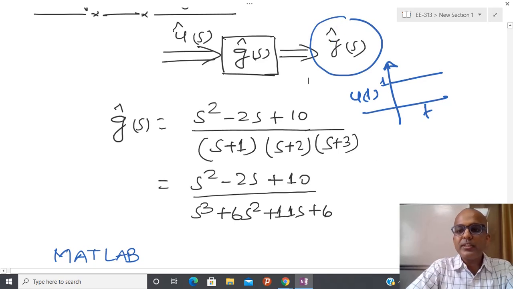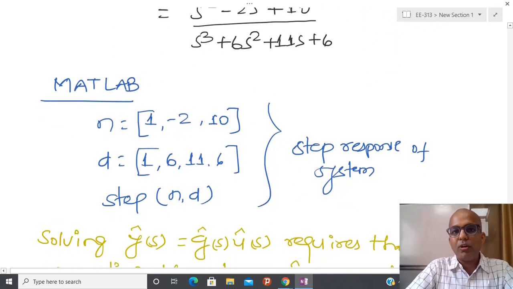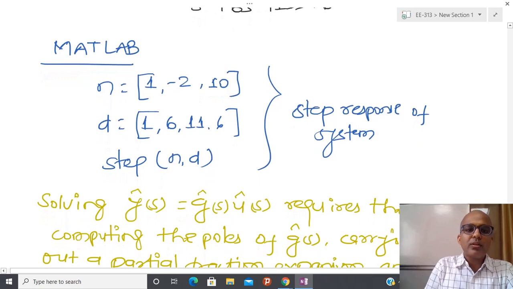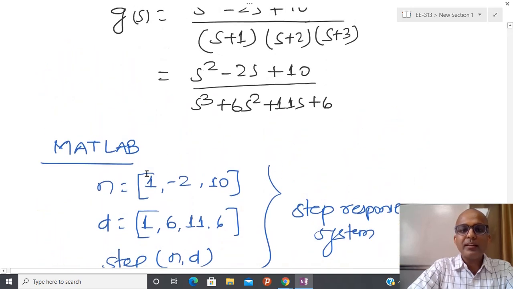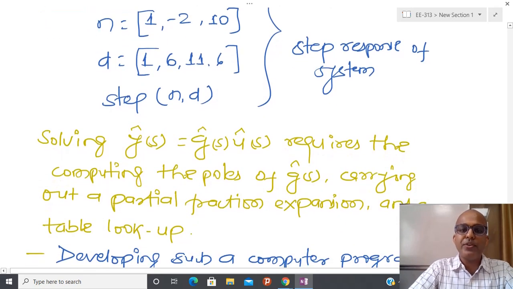So if you see the MATLAB program, because most of the time it is pretty easy to implement everything of control systems with the help of this software MATLAB. What I am going to do is collect the coefficients of the numerator polynomial here. You can see that the coefficients are 1, minus 2, 10, and then the denominator polynomial. And if you call this function in the MATLAB window, step(n,d), then you are able to get the step response of the system.